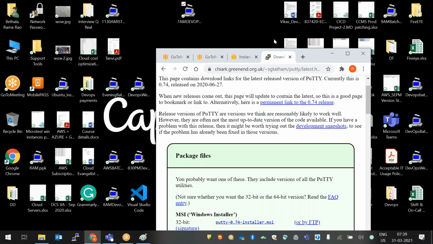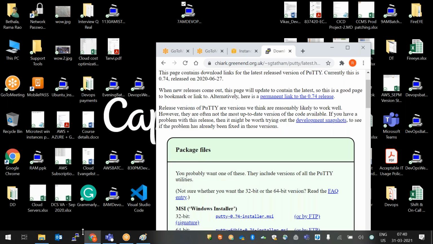Do you have any other tools like this, other than PuTTY, for key generation and converting the key into PPK? Or do we only need to use PuTTY in a real-time environment? In real time, we normally use PuTTY only.